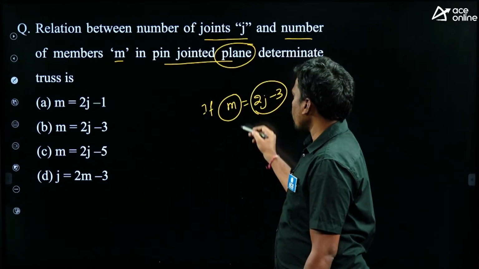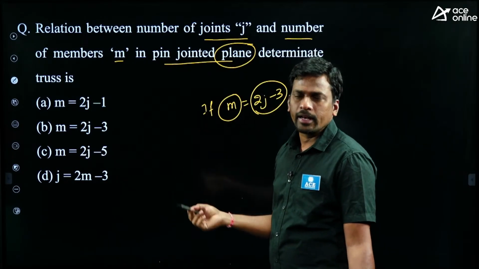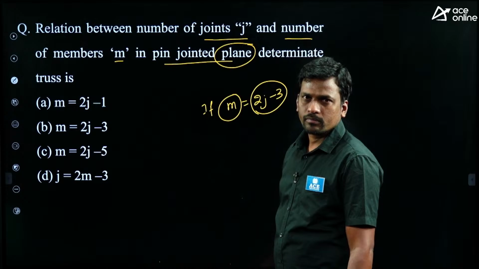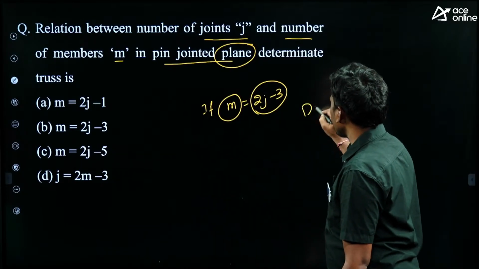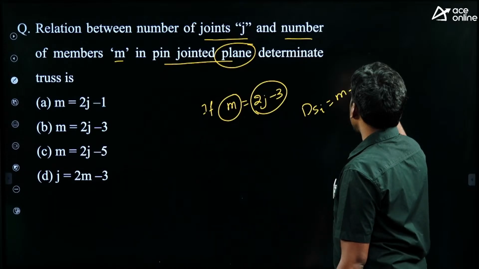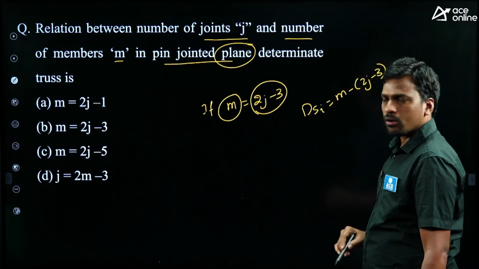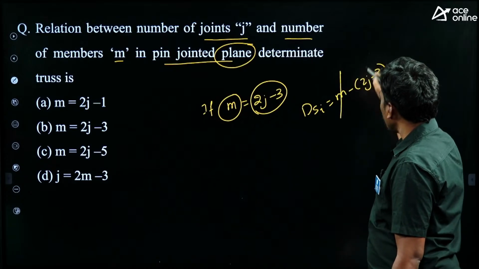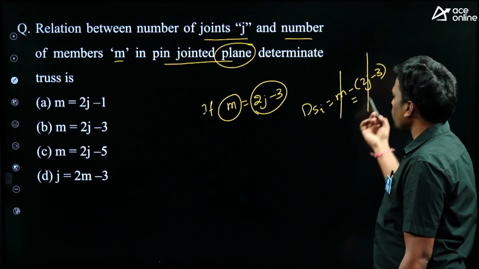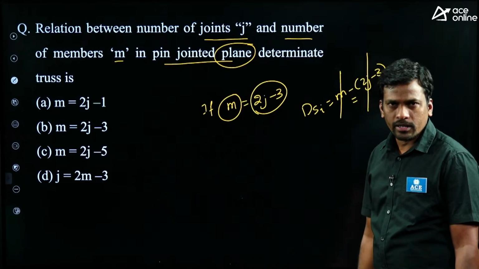If the number of unknowns equals the number of equilibrium equations, then you will get dsi equals 0 only, right? This is the formula given, dsi equals m minus (2j minus 3), right? When this value equals this, then only you will get the dsi value equal to 0. That is called an internally determinate structure.